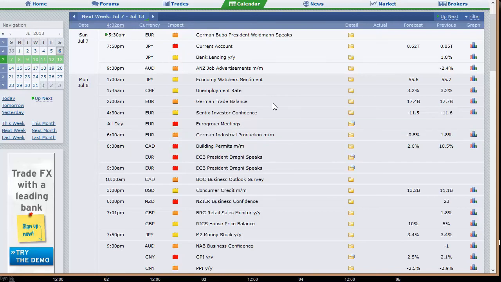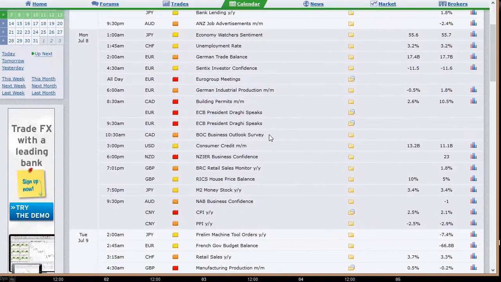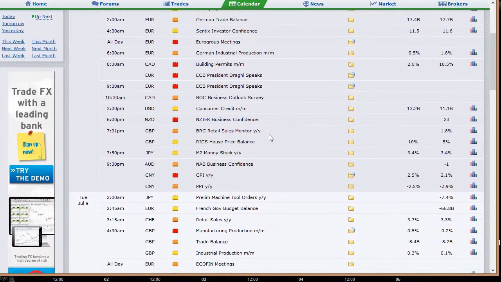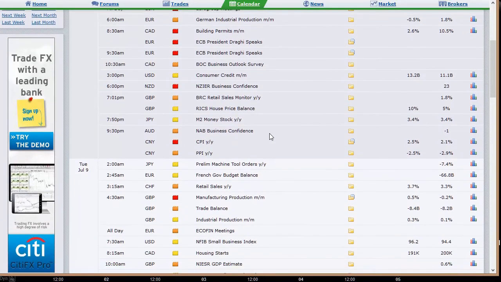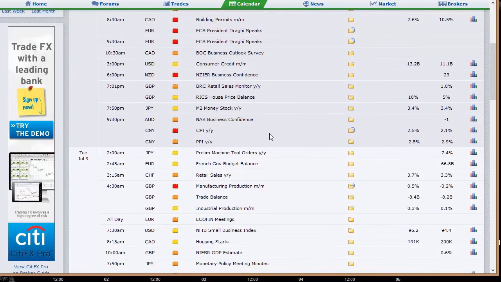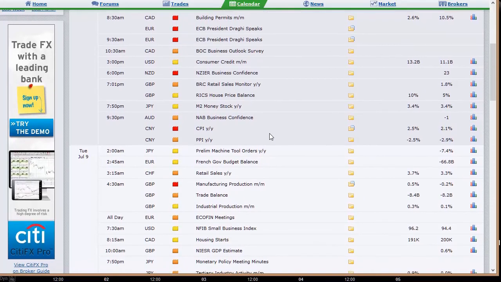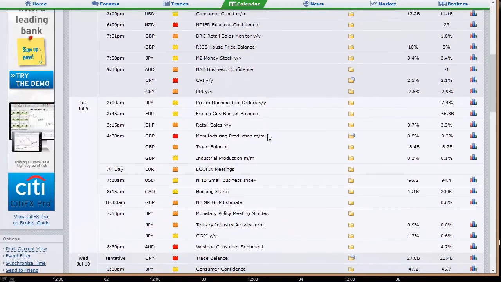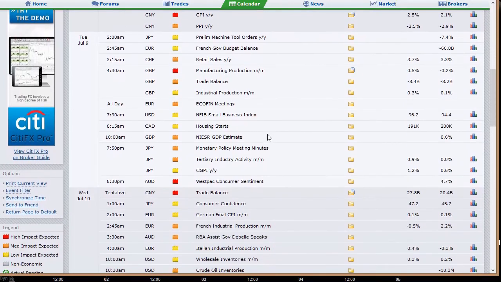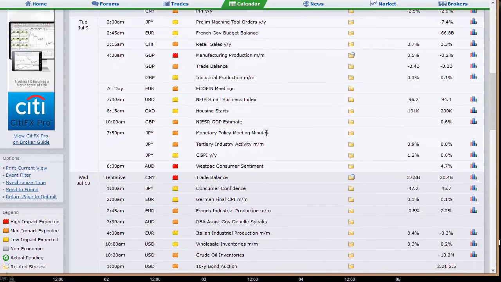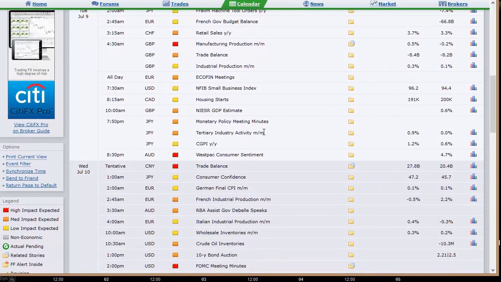Japan's current account and bank lending will be out on Sunday at 7:50 p.m. Eastern Time. You go to Monday: unemployment rate out of Switzerland, German trade balance, Eurogroup meetings, German industrial production, speeches out of the ECB president. We've got the Bank of Canada Business Outlook Survey at 10:30 a.m. Eastern Time on Monday, consumer credit out of the U.S. We've got retail sales out of the UK that night, Monday night, M2 money stock out of Japan, CPI and PPI out of China.